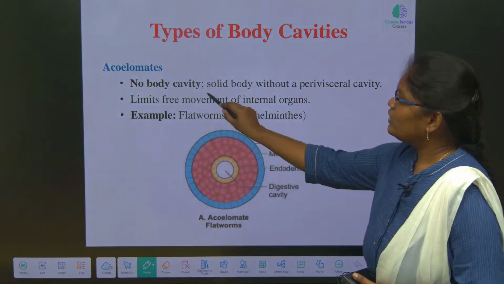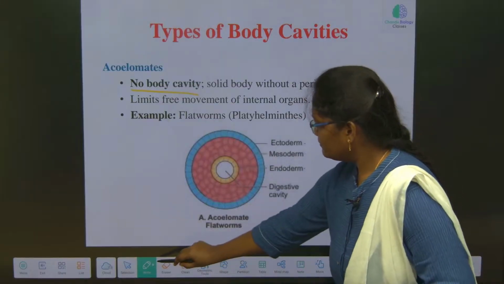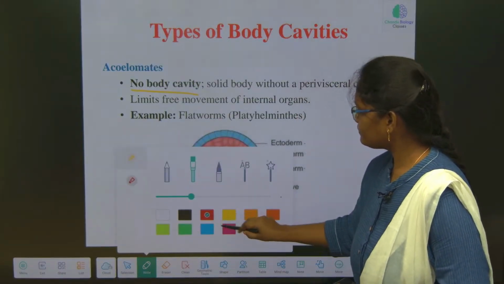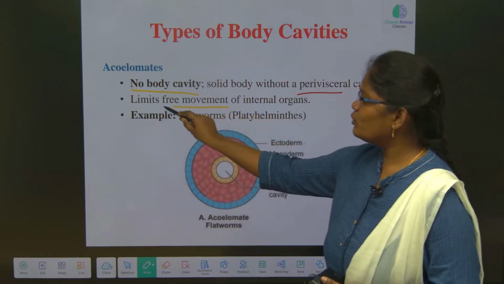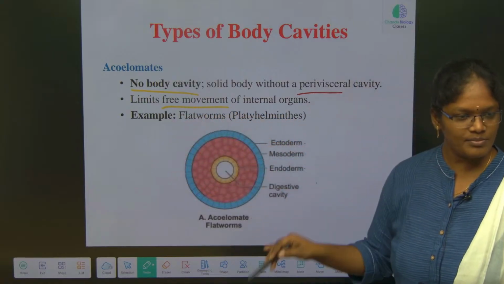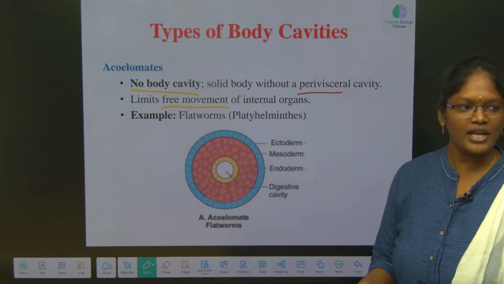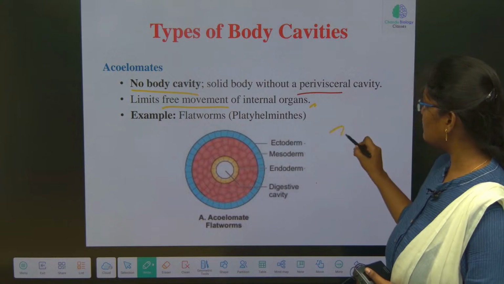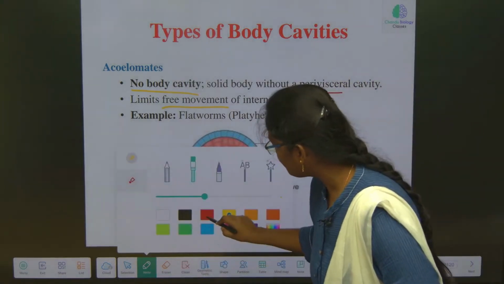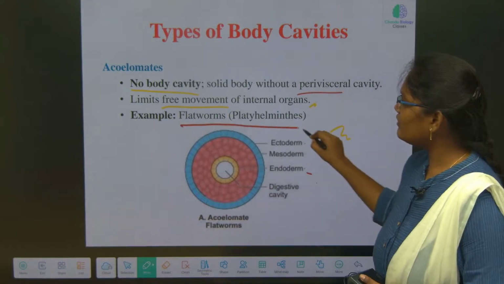Now acoelomate, no body cavity will be there. No body cavity limits free movement. If the body cavity is present, then the organs can move freely. Here there is no body cavity. Example will be the flatworms.